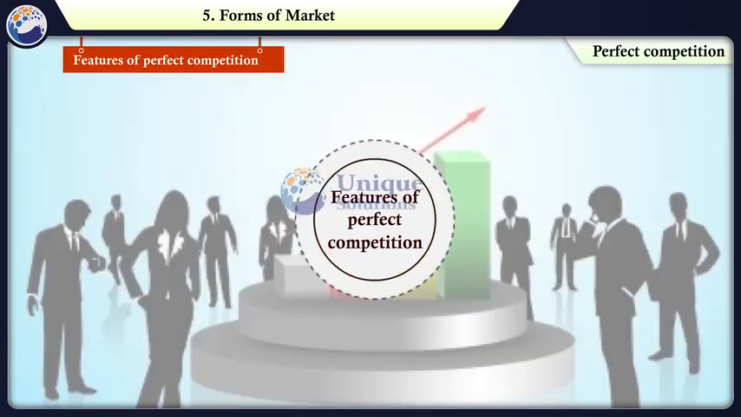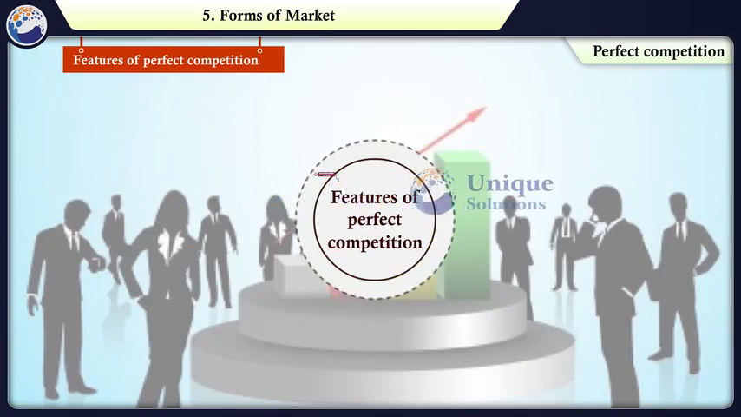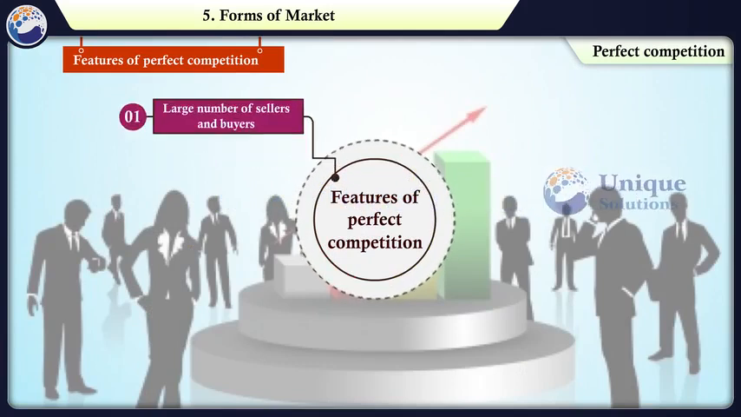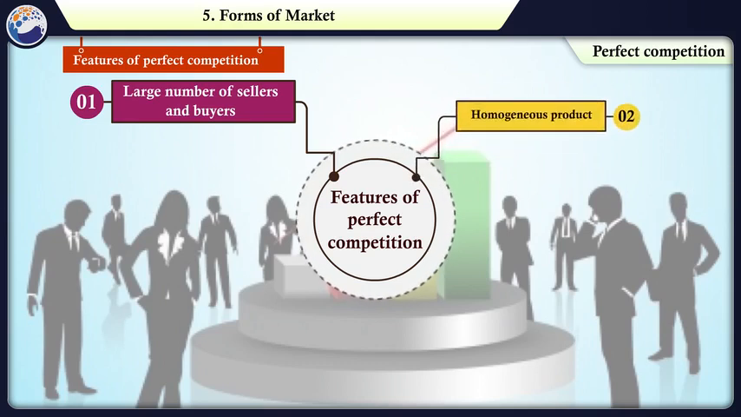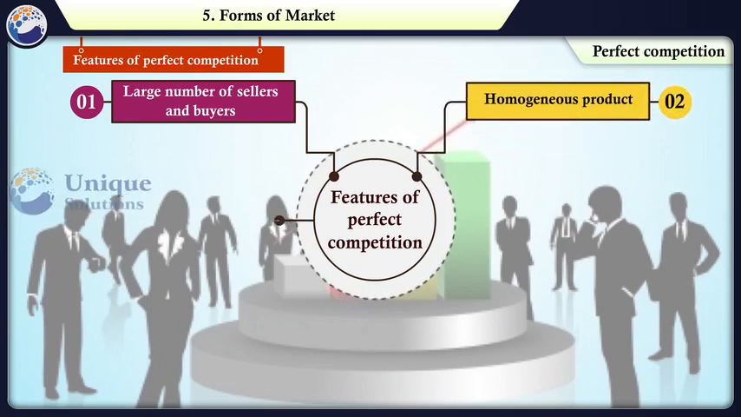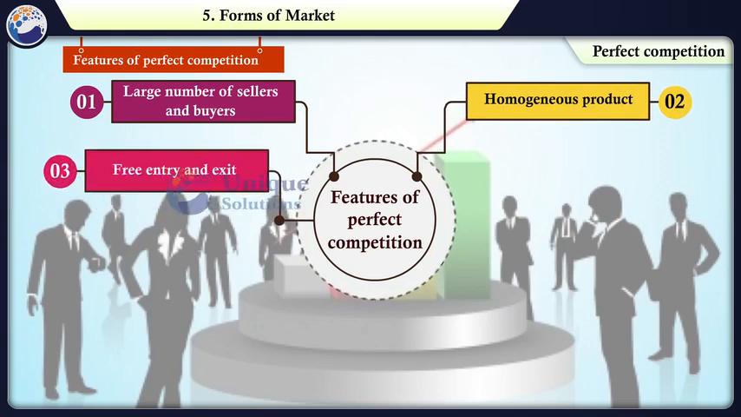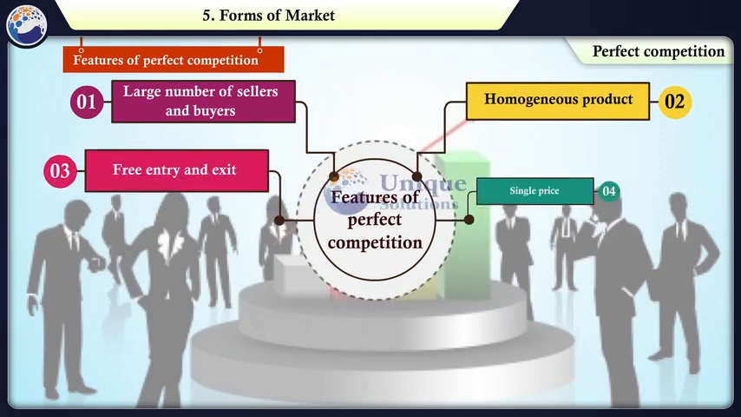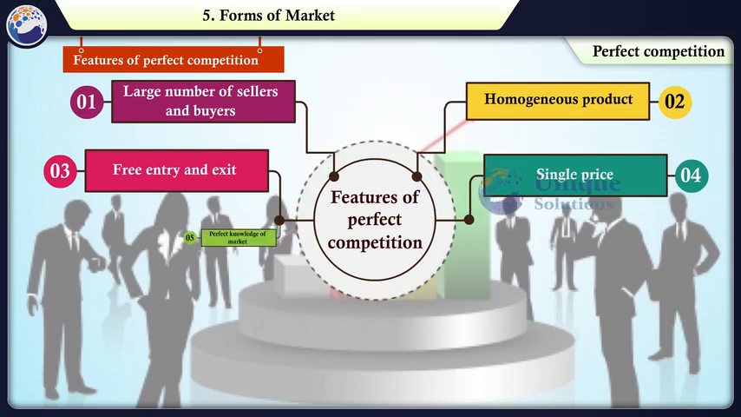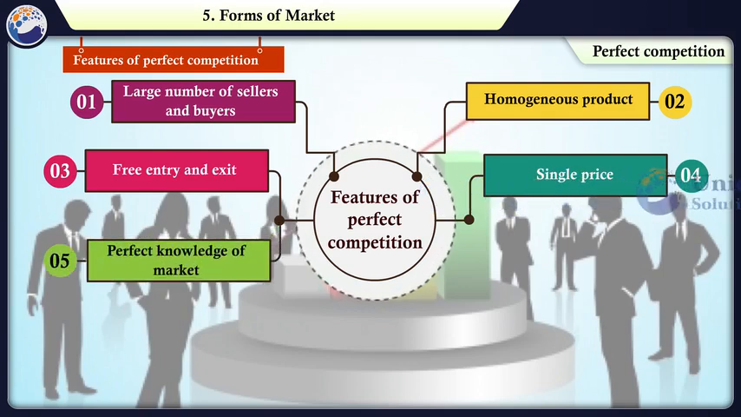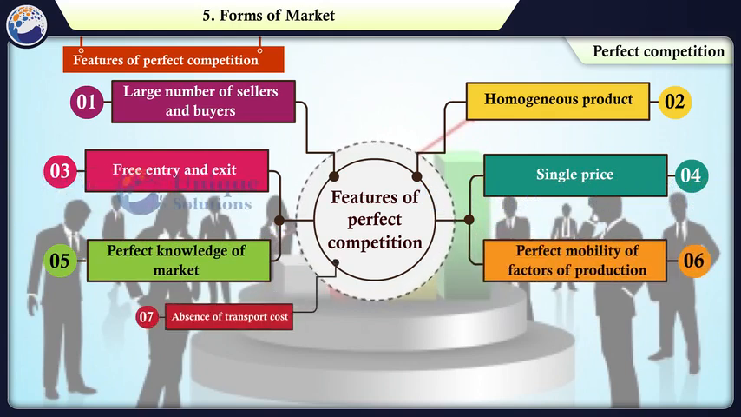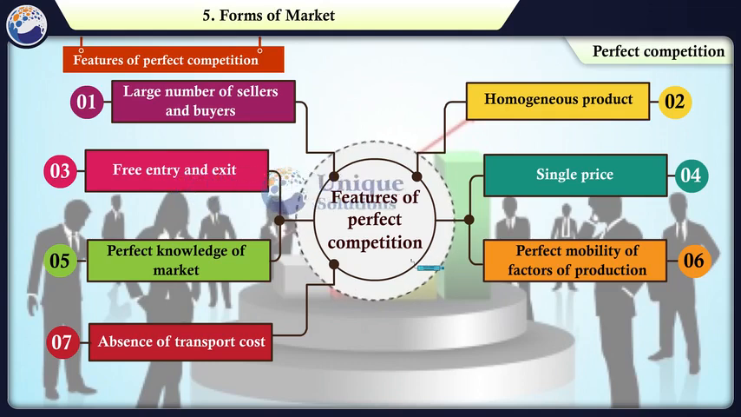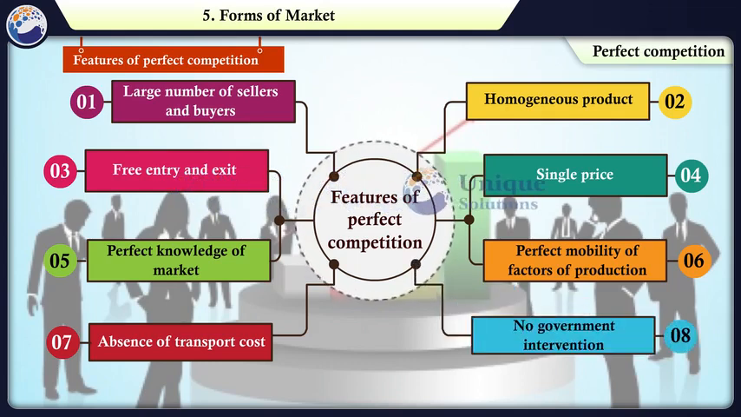Let's look at the features of perfect competition. First, large number of sellers and buyers. Second, homogeneous product. Third, free entry and exit. Fourth, single price. Fifth, perfect knowledge of market. Sixth, perfect mobility of factors of production. Seventh, absence of transport cost. Eighth, no government intervention.